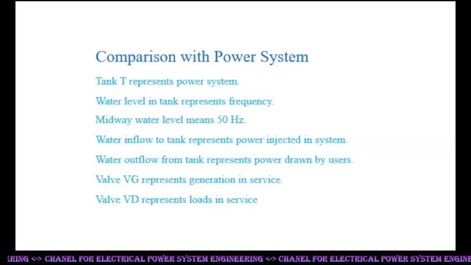Comparison with power system. Tank T represents the power system. Water level in the tank represents frequency. Midway water level means 50 Hz. Water inflow to the tank represents power injected into the system. Water outflow from the tank represents power drawn by users. Valve VG represents generation in service. Valve VD represents loads in service.